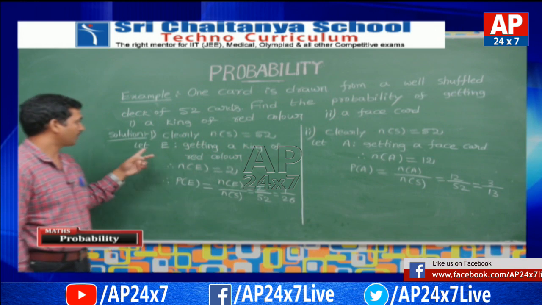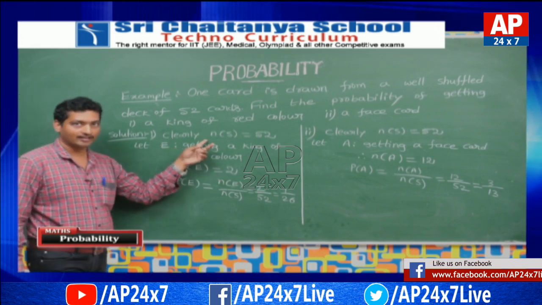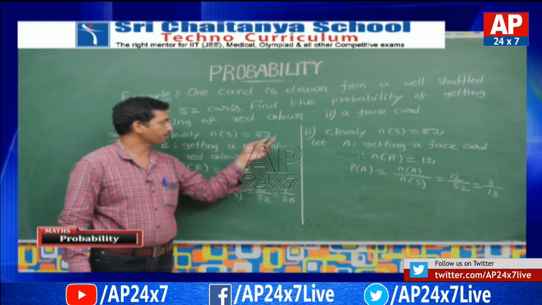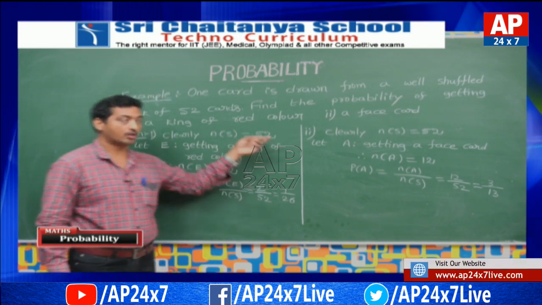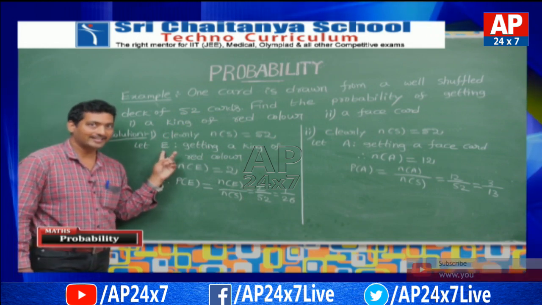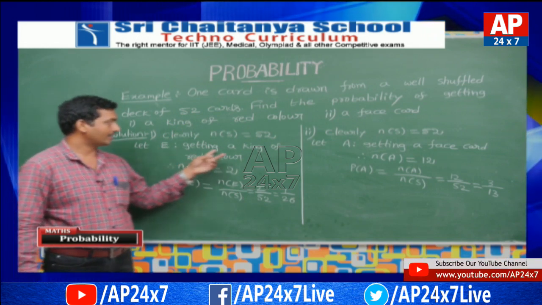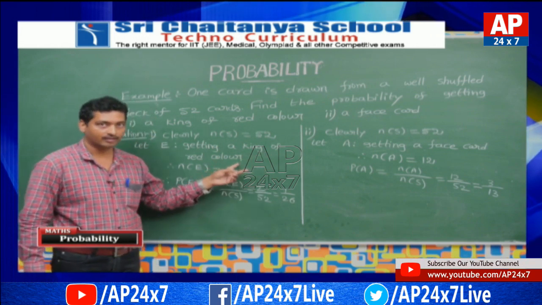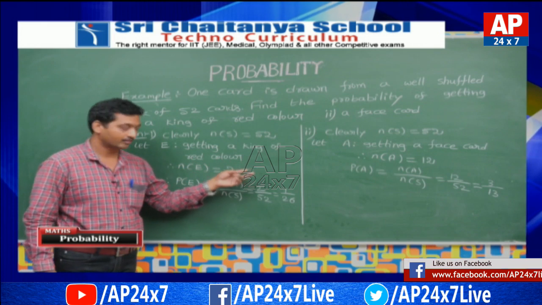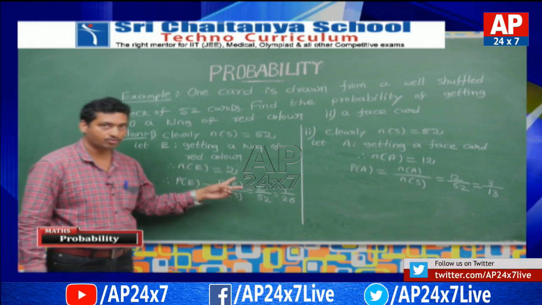Now see the first part. Clearly the number of elements in the sample space is equal to 52. Total 52 cards are there. Now I am defining event E as getting a king of red color. And how many king of red color cards are there? 2. N of E equals 2.